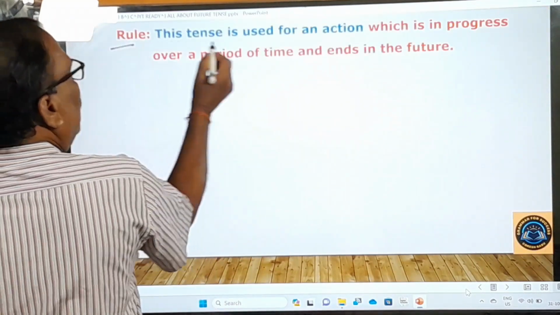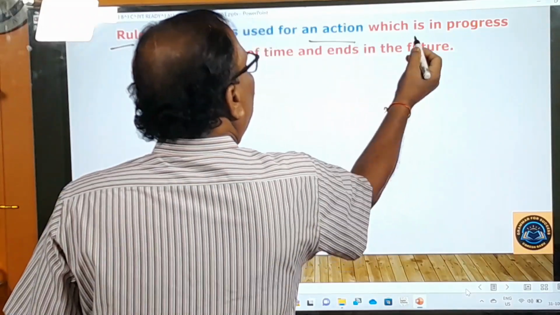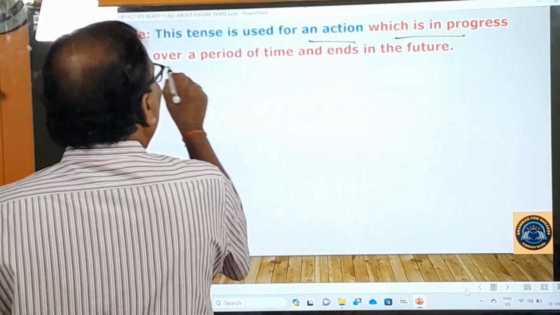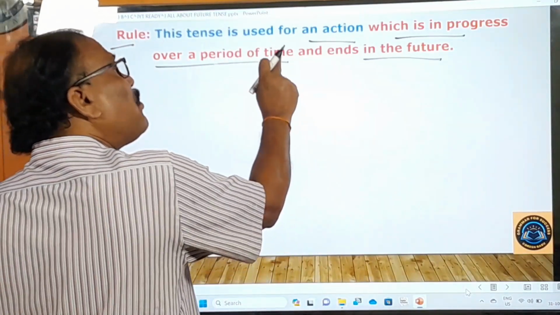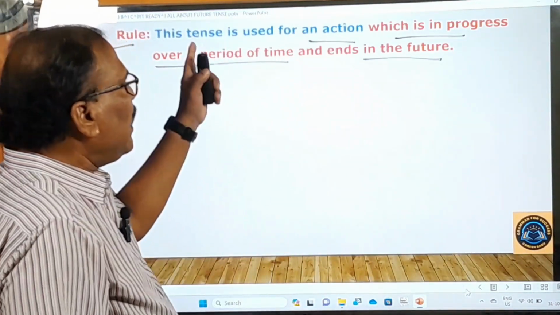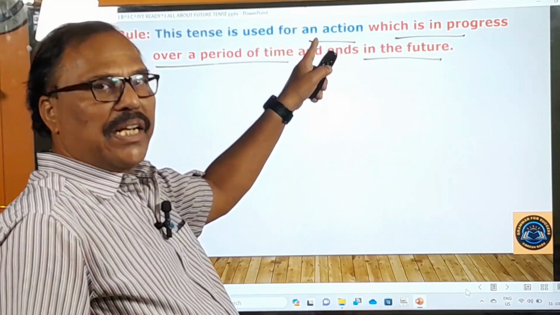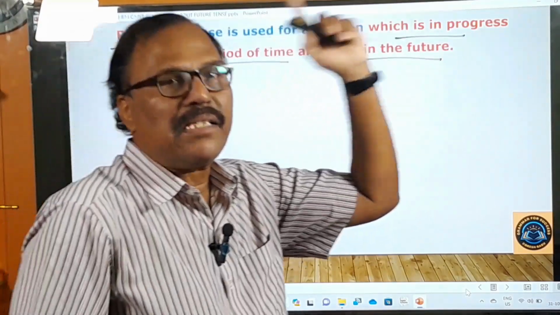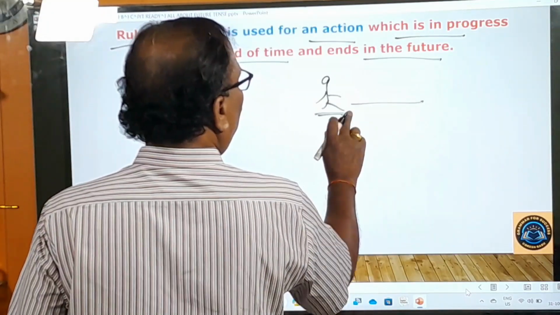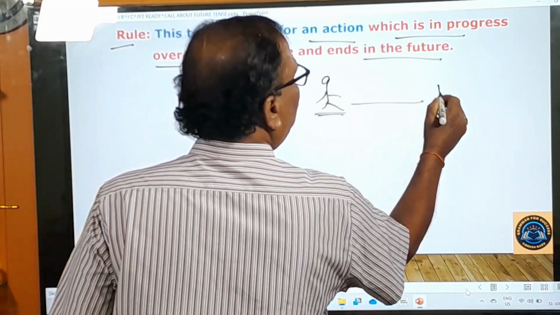Rule: this tense is used for an action which is in progress over a period of time and ends in the future. It talks about an action which is in progress over a period of time in the future and ends in the future. We are in the present time and this is the future time.